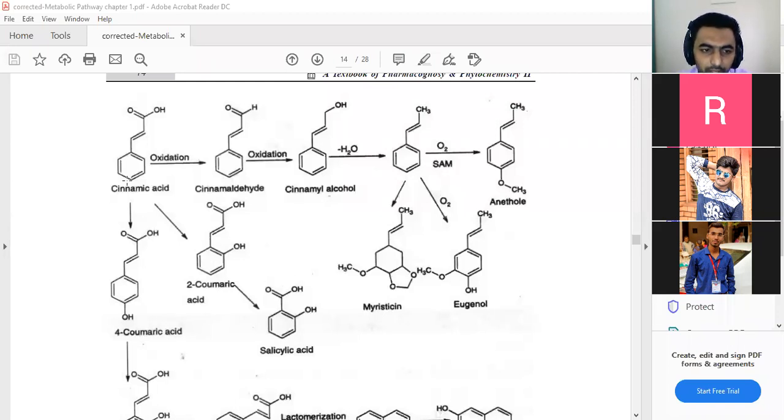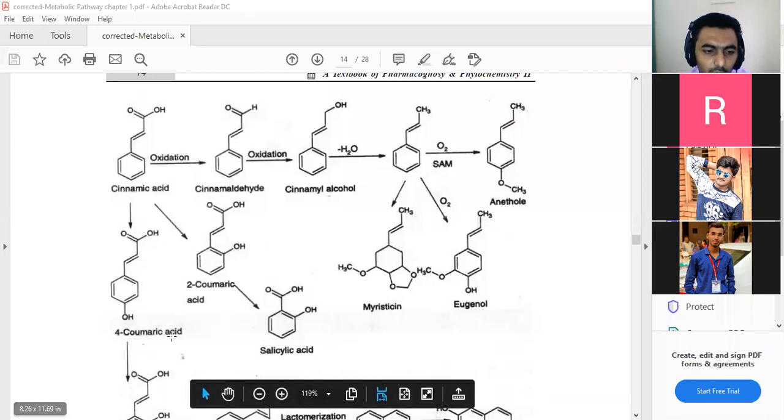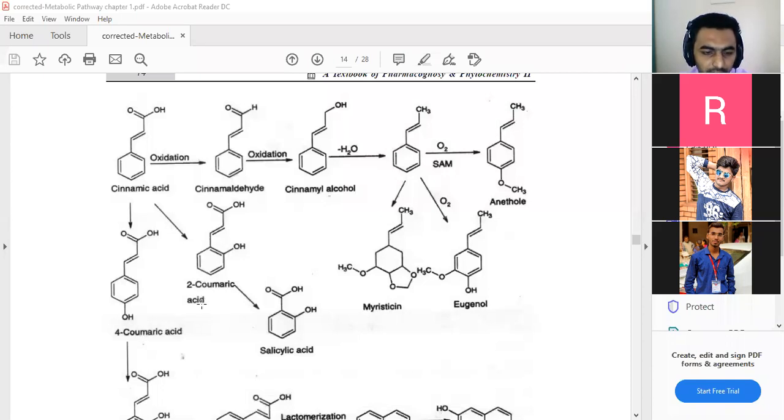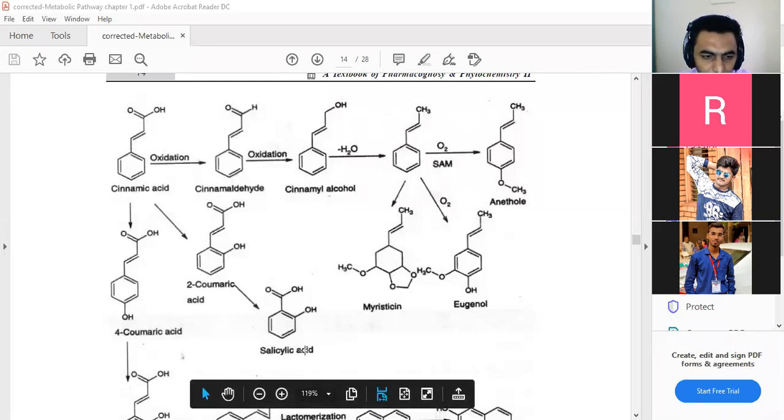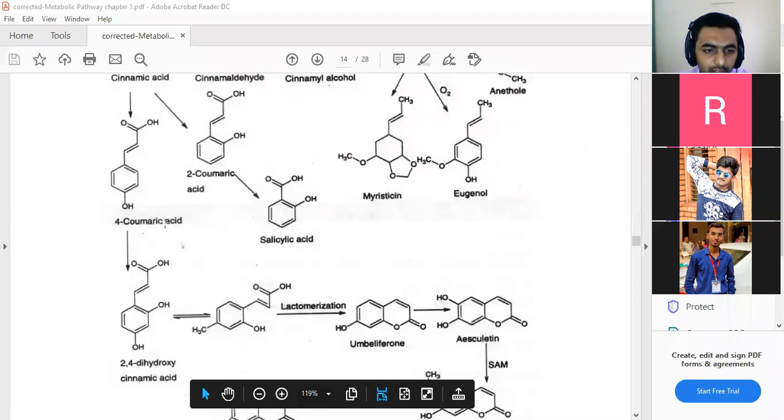If you see in the first compound, that is the cinnamic acid, it is again converted into two more forms. The first one is 4-coumaric acid, as well as 2-coumaric acid, and this 2-coumaric acid can again be converted into salicylic acid. And if you see 4-coumaric acid, it is again converted to give a new molecule, called 2,4-dihydroxy cinnamic acid.